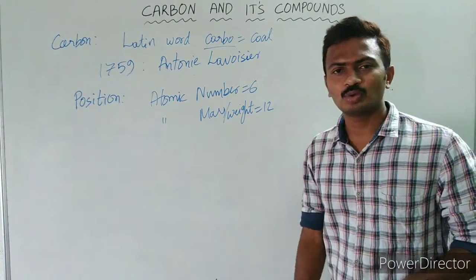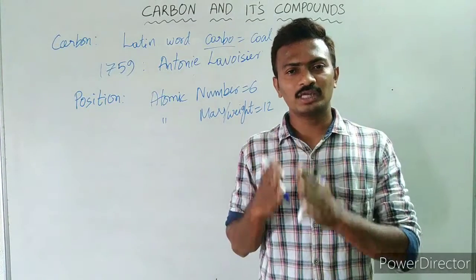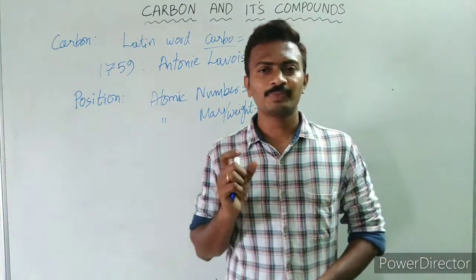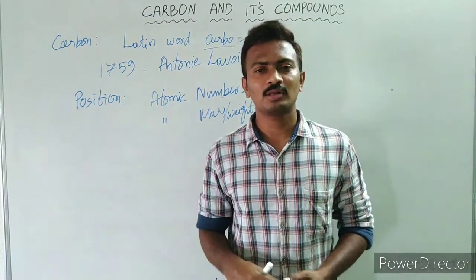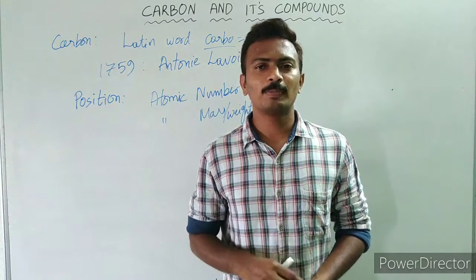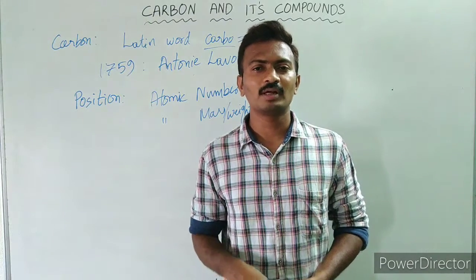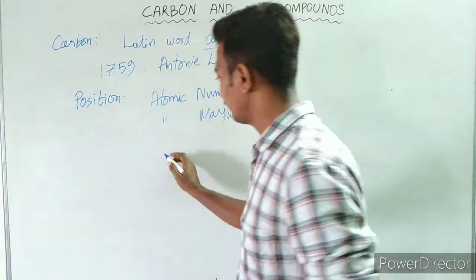It belongs to the second period and the 14th group, or fourth A group, element. Carbon belongs to the second period and 14th group, and that group is simply known as the carbon family.